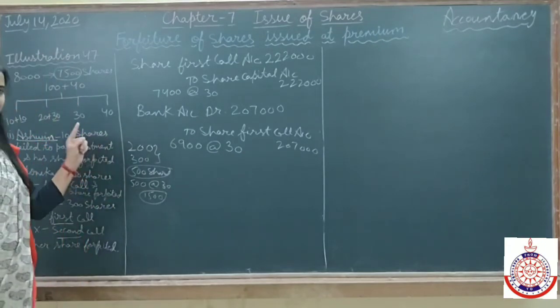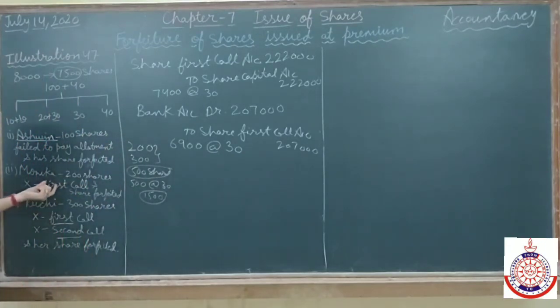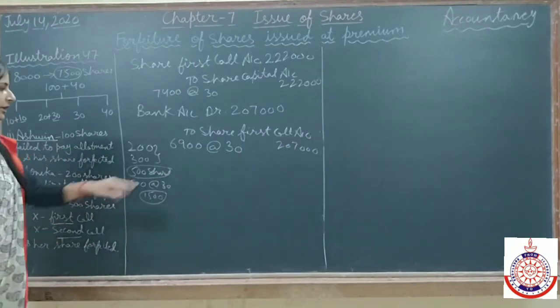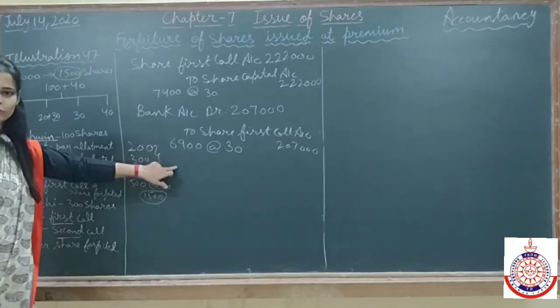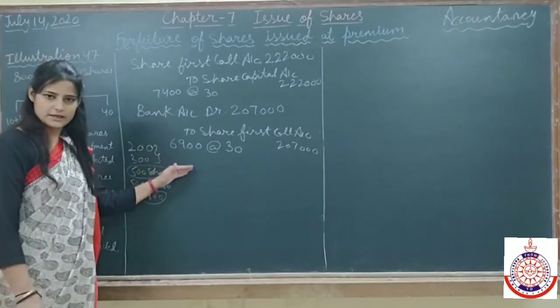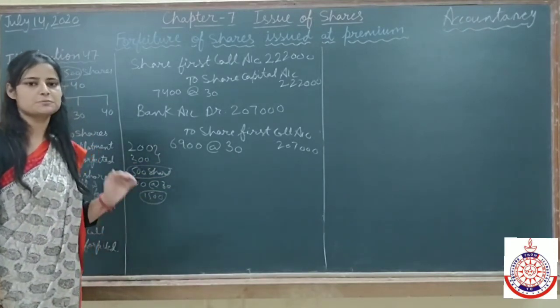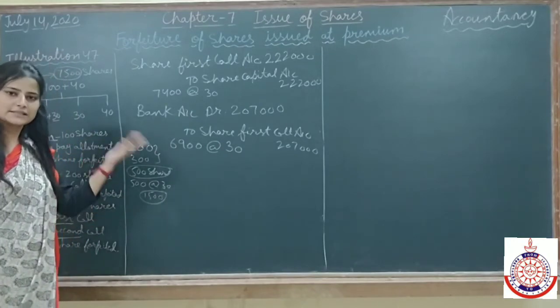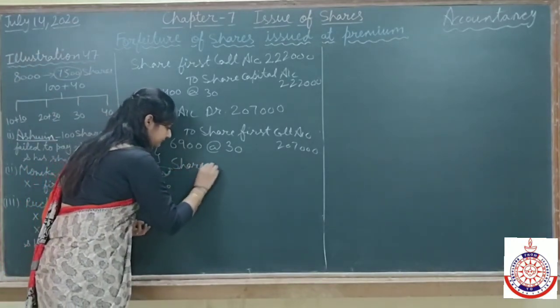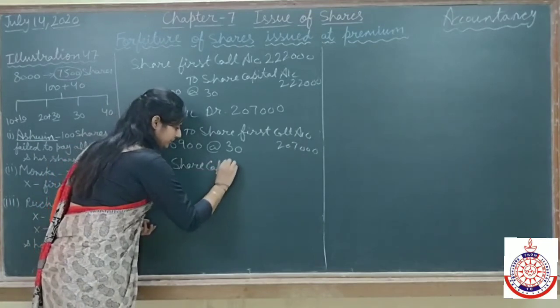After this, they are saying Monica, who failed to pay this first call, has her shares forfeited after the first call only. Now again we will make an entry for the forfeiture of shares. But here the entry is very simple because the premium amount we have received earlier. So we make a simple entry, share capital account debit,